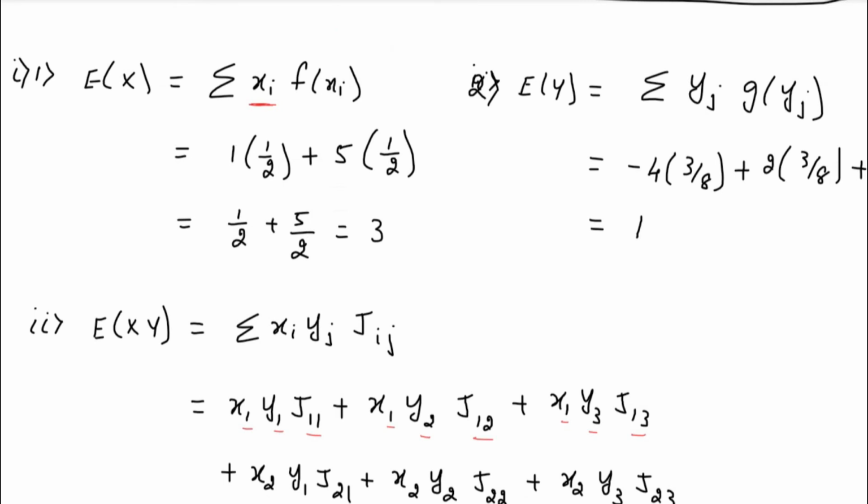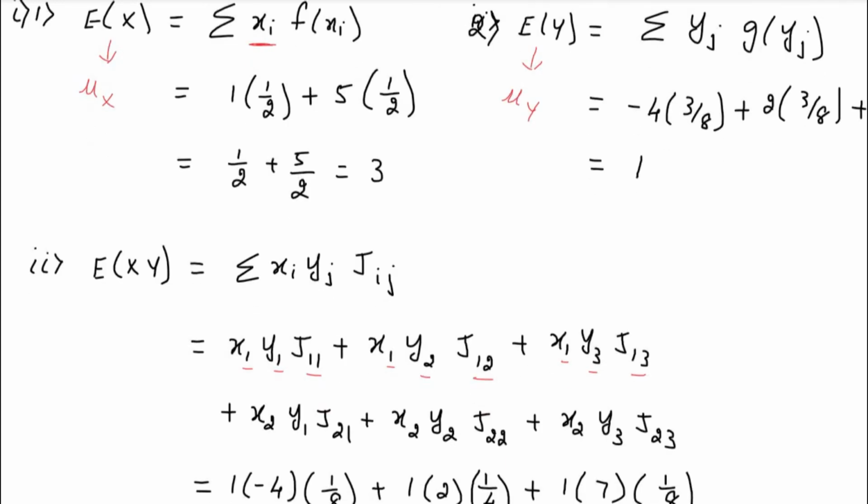This E of x value that is there will represent your mu x value. And this E of y value will represent your mu y value. So those values are known. Mu x value is 3 and mu y value is 1. So those values we'll take and evaluate it.